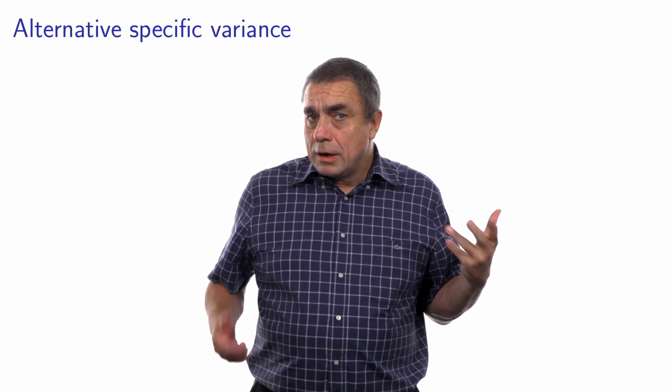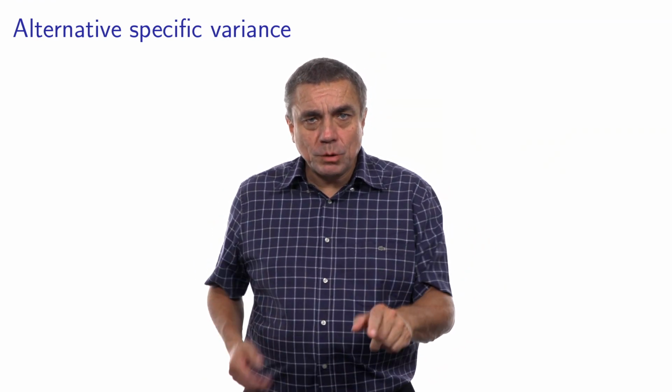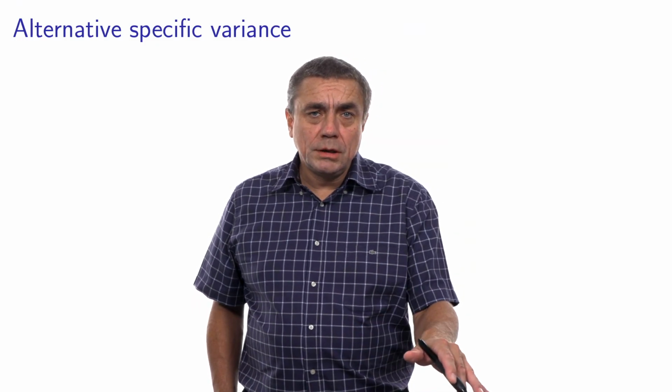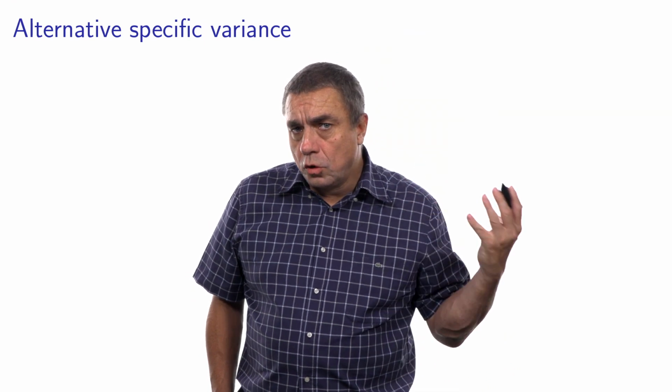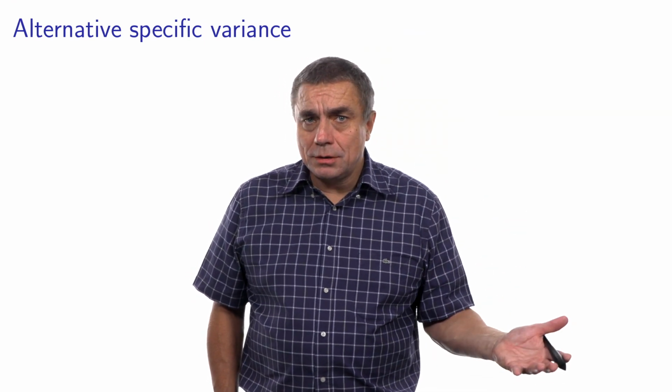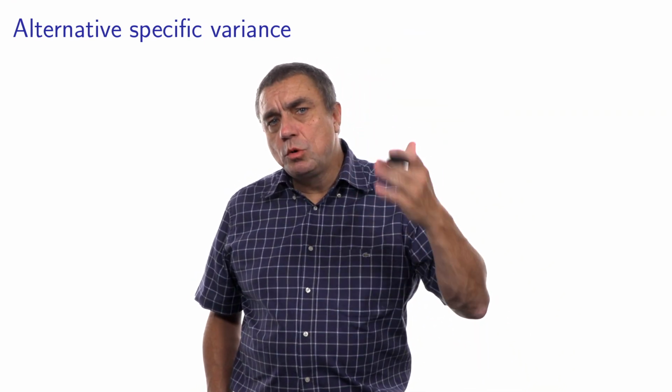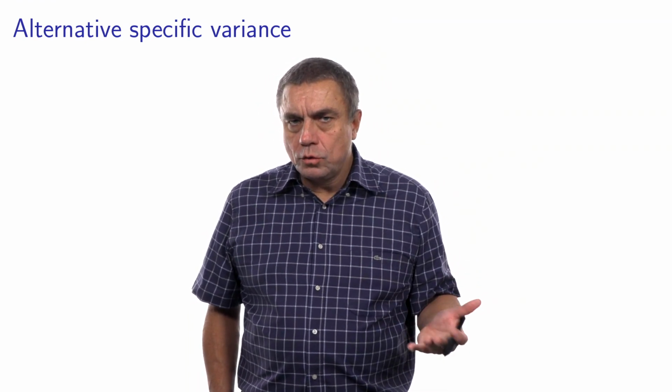We will use the same modeling trick that we did before. It's called including an error component. And that's what we have done in this equation. We have used the same specification as a basis, and we have now included a new error component that I denote sigma_i psi_i, and we assume that psi_i has a normal distribution, and sigma_i is the scale of this error component. And now we know how to deal with such models, right? We know the mechanism of a mixture of logits. We could calculate the choice probability conditional on psi, that would be a logit, and then we would integrate out the psi. So we know how to deal with it.